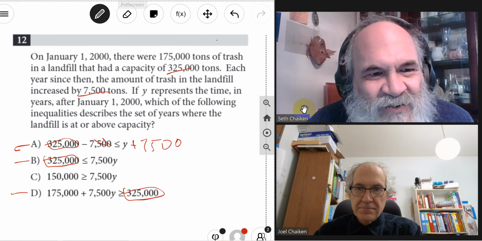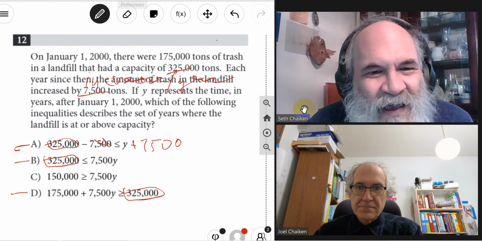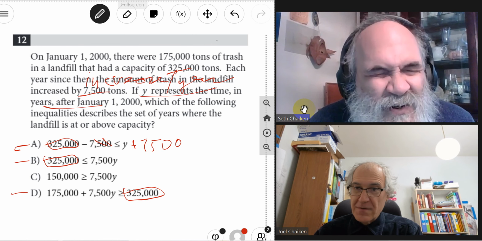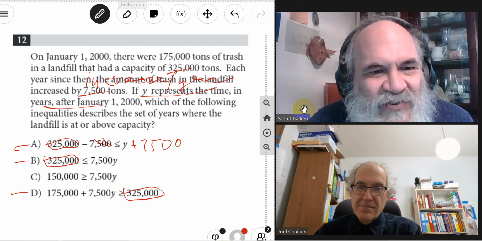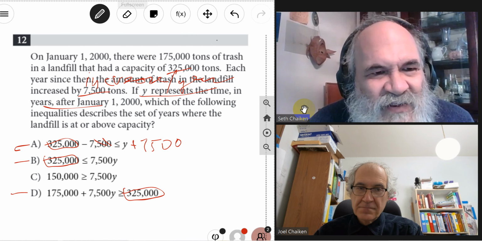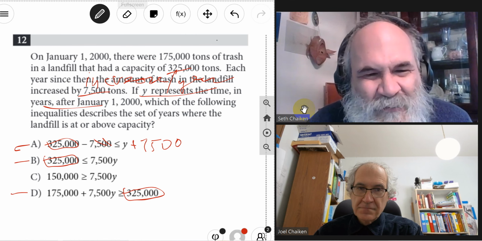So this is the increase per year. y represents time in years after the beginning of the epoch. Right. And so the number of tons put in per year is 7,500. 7,500 times the number of years is the amount of new trash.